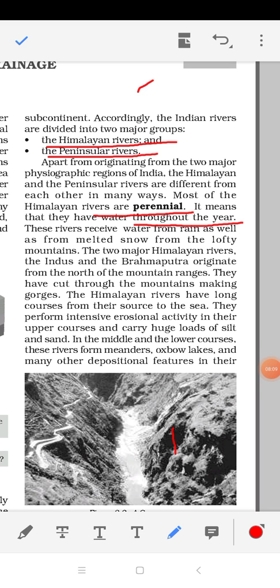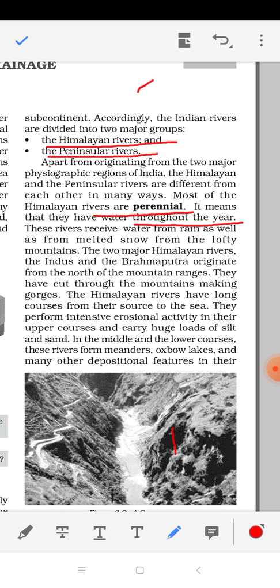So what is the main difference between perennial and non-perennial river? Perennial river means when rivers are getting water throughout the year, 365 days. Non-perennial river means when rivers are getting water in a specific time of the year. Opposite of perennial river is non-perennial river.